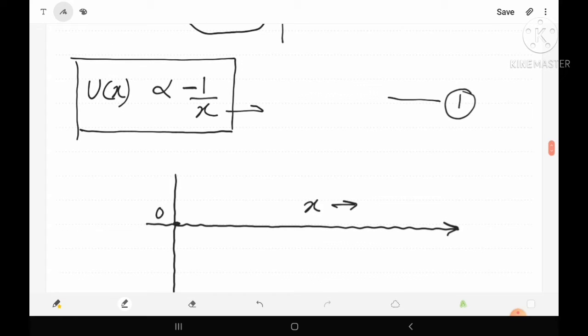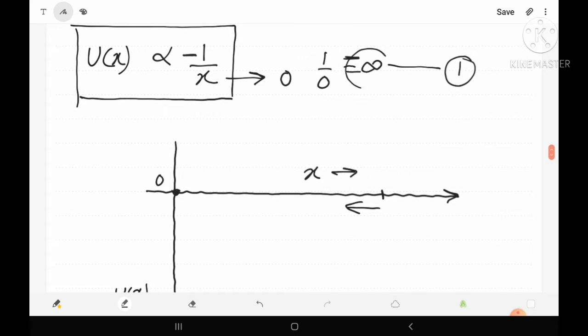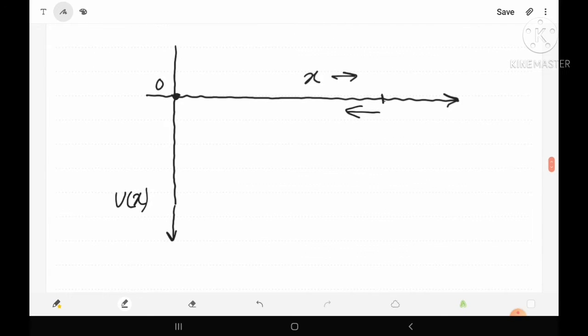Suppose the value of x is equal to 0, the minimum value of x. Then 1 upon 0 is infinity, and with the negative sign it becomes negative infinity. It means that when the distance is reduced to 0, the potential energy becomes infinite.